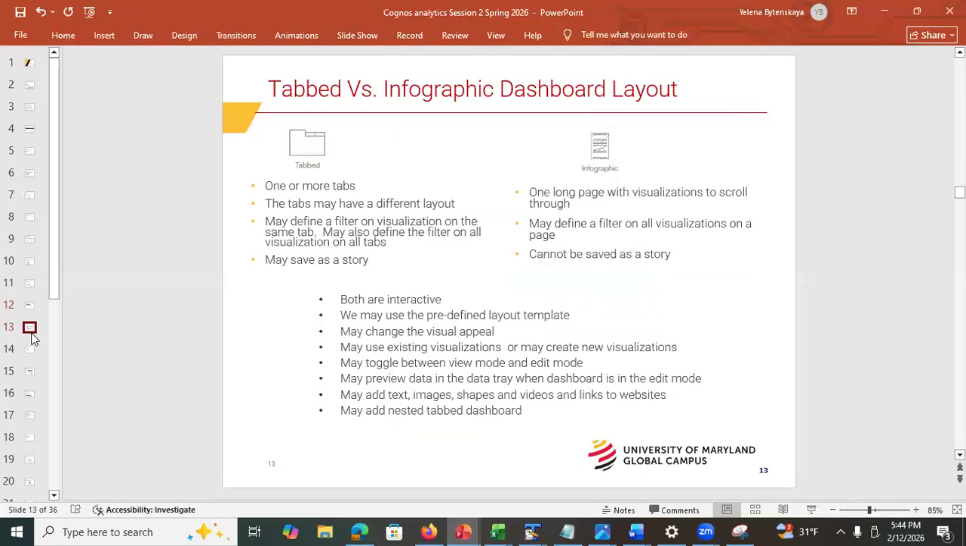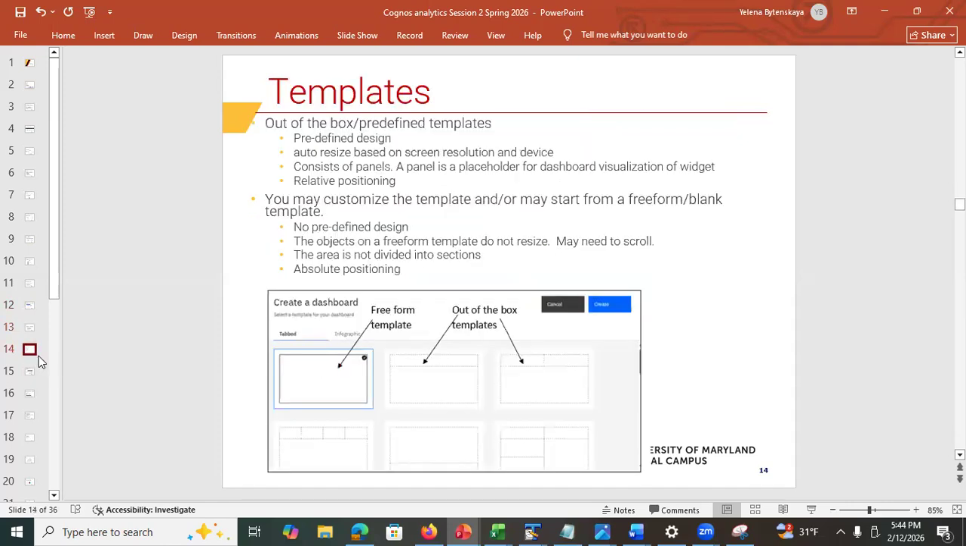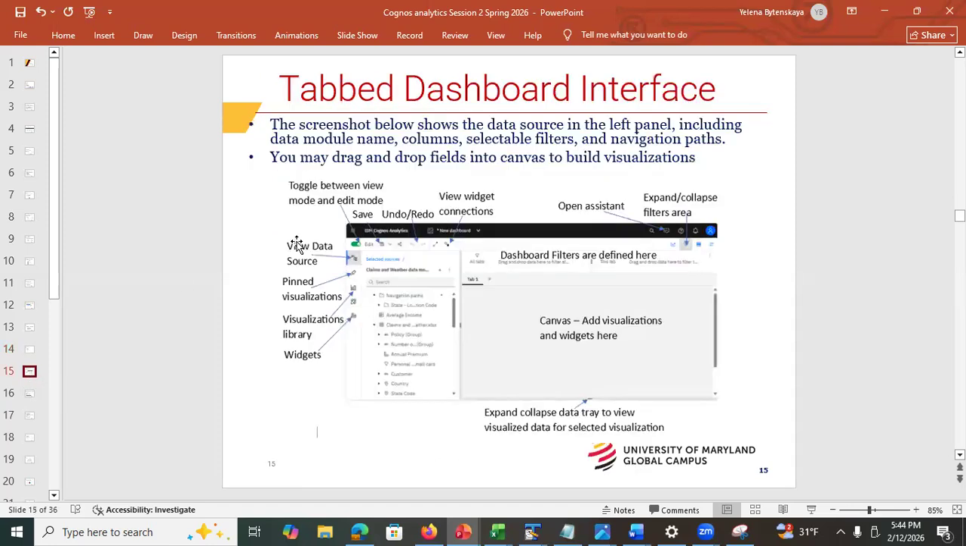So here I'm showing you how to create dashboard. I explained tab versus infographics. So we're gonna go with tabs, but if you want to look at infographics at your leisure, go for it. Okay. So this is about the templates. I like 2x2, but it's my preference. So I'm just explaining the different interface portions.